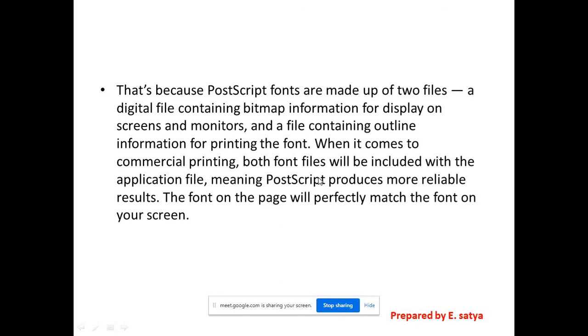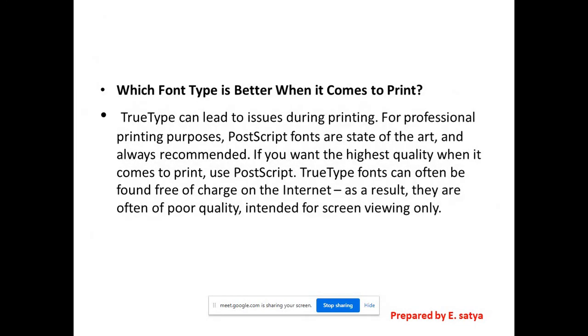So meaning PostScript produces more reliable results. The font on the page will perfectly match the font on your screen, right? So very crystal clear clarity you will get even on paper after printing. So then, which font type is better when it comes to print? Again, definitely it will raise a doubt. So many fonts, you are understanding, but which font type is better when it comes to print?